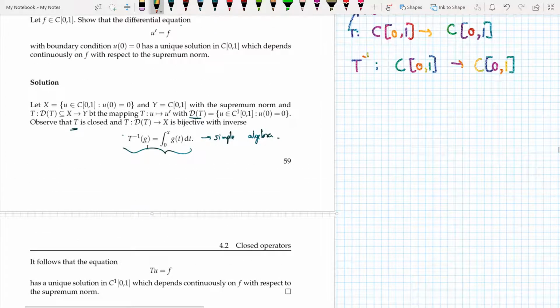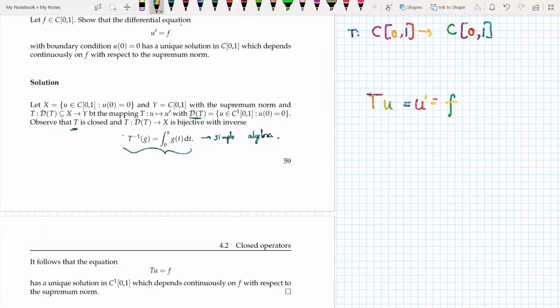And therefore I can say that T inverse of f would be u, and T of u would be, say, u'. So if T inverse is continuous, which means that T inverse of u' is equal to T inverse of f, which is equal to u. Now it follows that the equation Tu equals f has a unique solution which depends continuously on f with respect to the supremum norm.